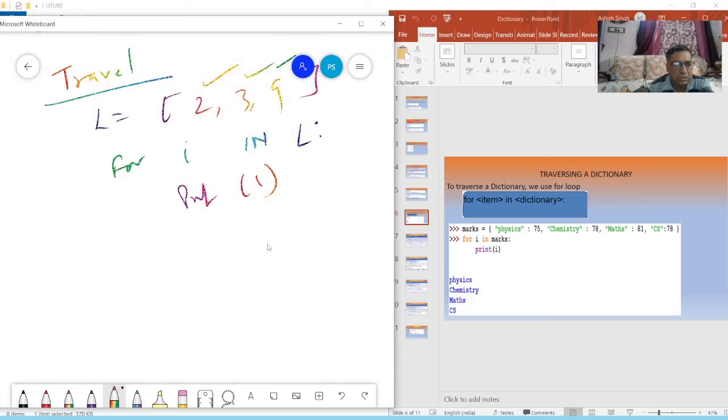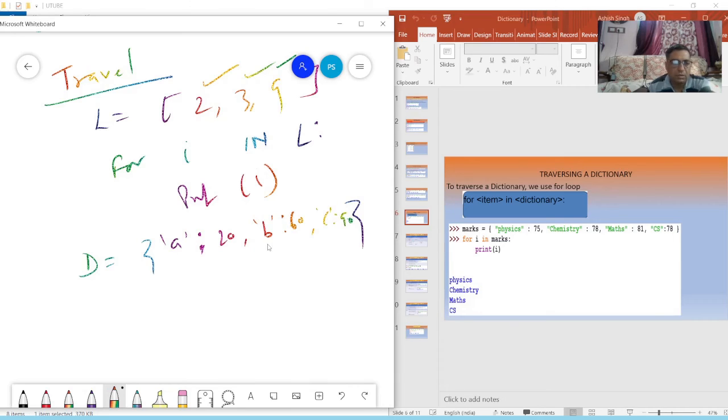Suppose D equal to A colon 20, comma B colon 60, comma C colon 90.